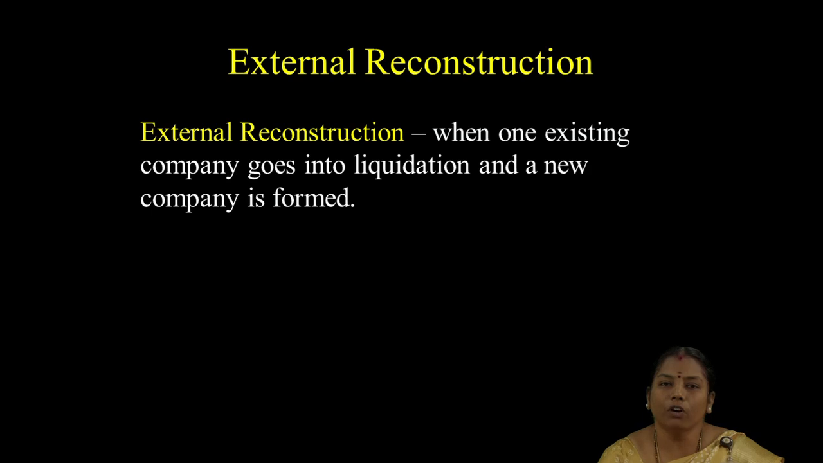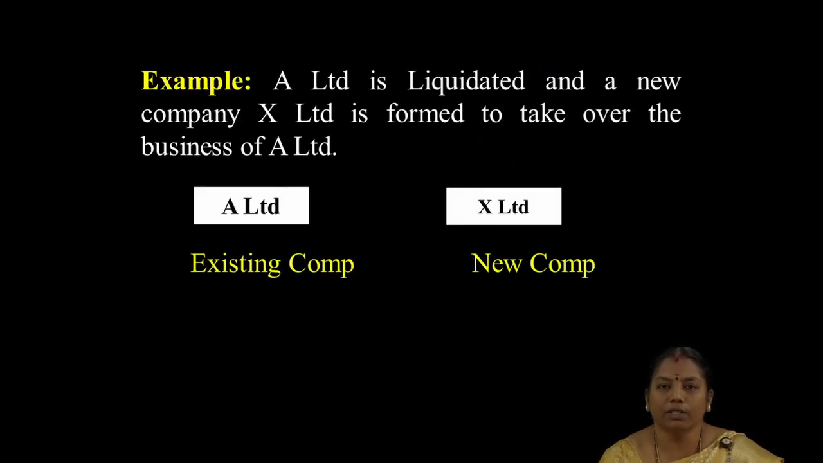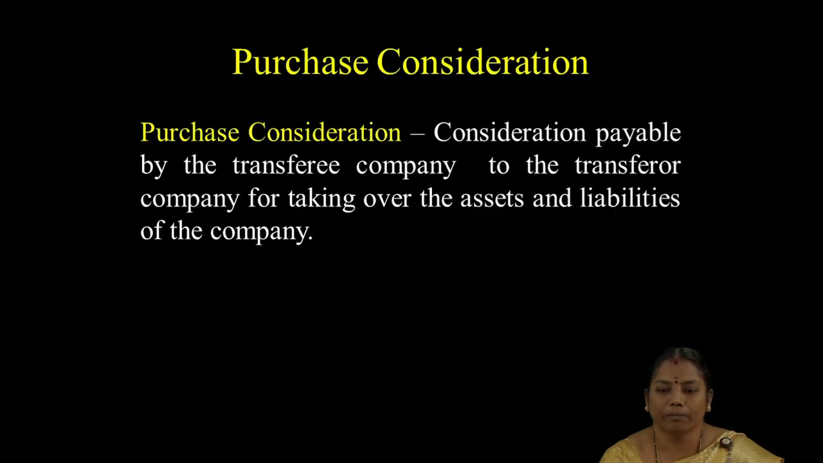But without changing their shareholders, with the same shareholders, they form a new company; this is called external reconstruction. Here is one example. A Limited is liquidated and a new company is formed as X Limited. So this is called external reconstruction. Without changing the shareholders, they just change the name of the company.